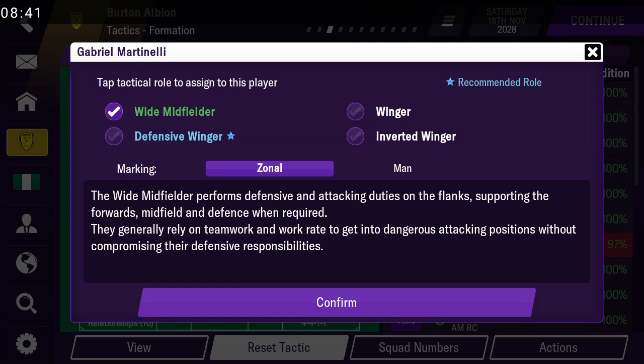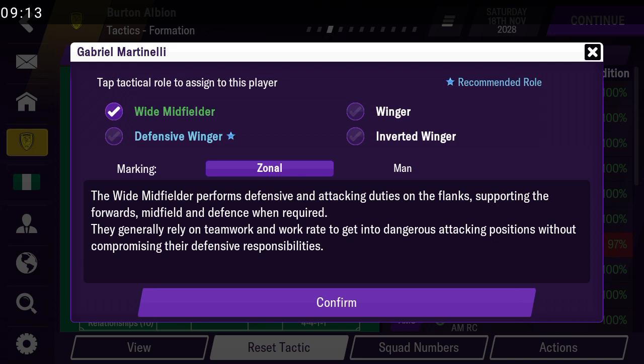The wide midfielder performs defensive and attacking duties on the flank, supporting forward, midfield and defense when required. They generally rely on teamwork and work rate to get into attacking positions without compromising defensive duties. Someone like Asamoah of Juve. He's not at Juve anymore now, he's at an Italian team, I can't remember which. Asamoah is a very good example. Then this guy too, Jesus Navas, is like the best example.